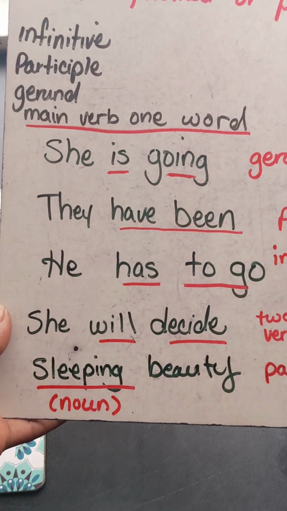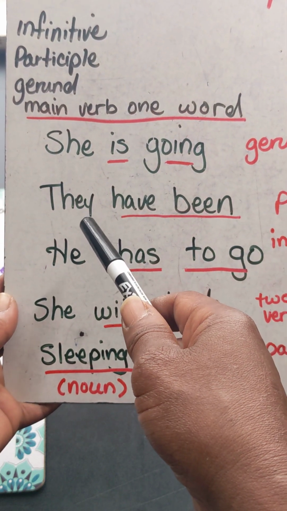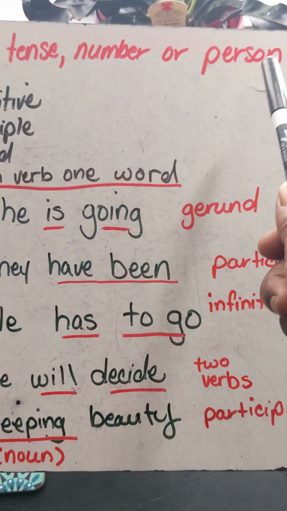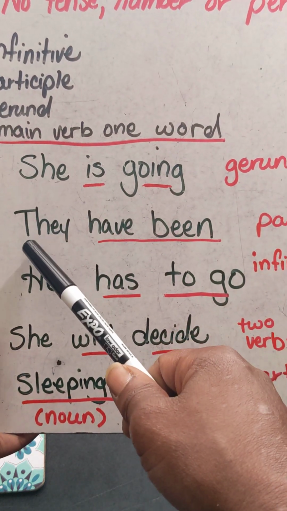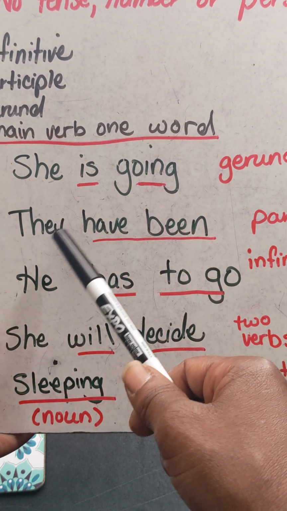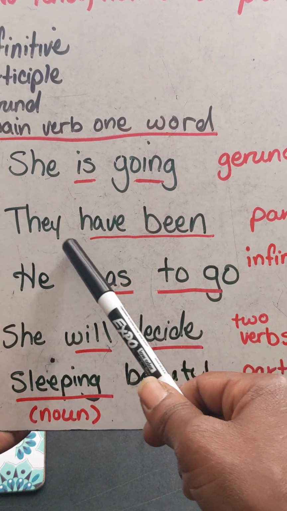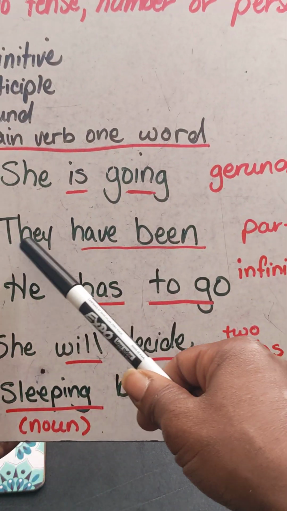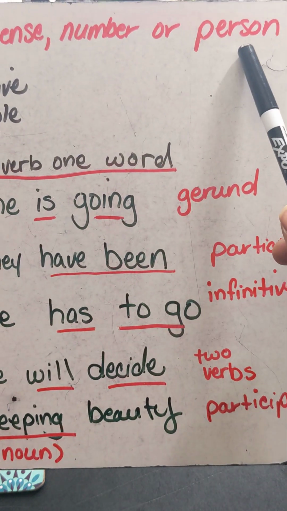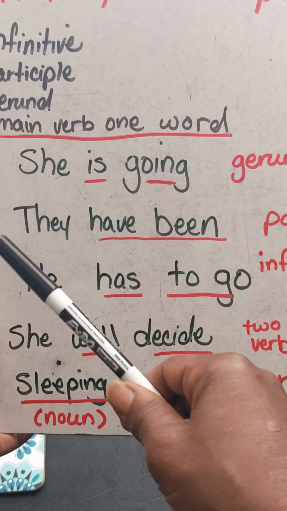And also, let me add something else to that explanation. I can replace they with I. Okay? I could say I have been. So that don't match in person, you see? Because this can be replaced with I or they. It can't be replaced with, let me see, if I put she has, no. They have been. Well, I have been. So see, it still don't match in person. You can put something else here. Anytime you can put something else there, that means it don't match in person. And again, have been is a participle. So that's two reasons why this is not a complete thought.